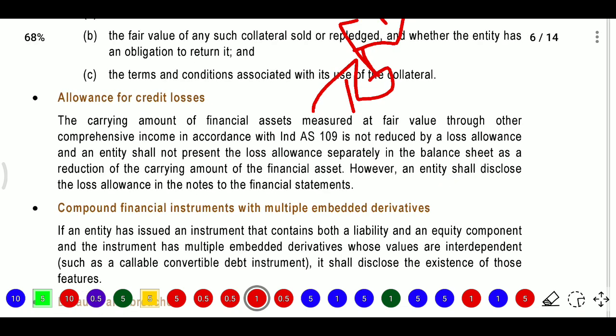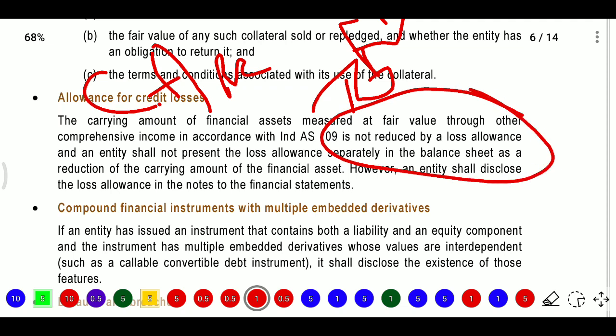The carrying amount of financial assets measured at FVTOCI in accordance with Ind AS 109 is not reduced by a loss allowance, and an entity shall not present the loss allowance separately in the balance sheet as a reduction of the carrying amount of financial assets. However, an entity shall disclose the loss allowance in the notes to the financial statements. So this loss item will be noted in the notes to accounts.